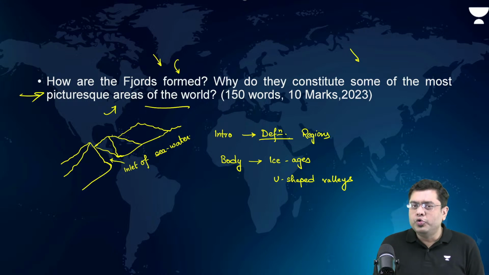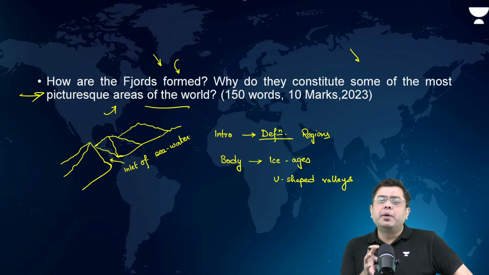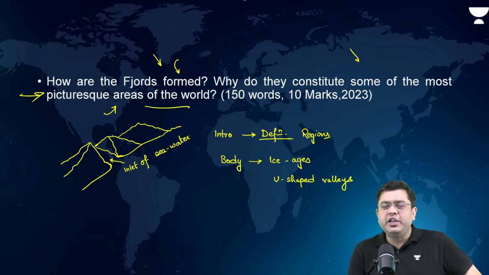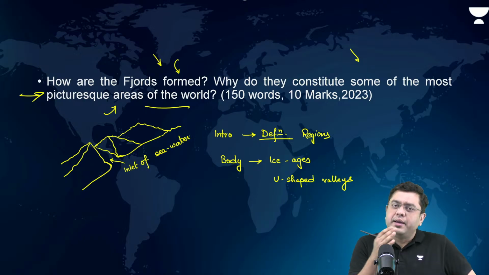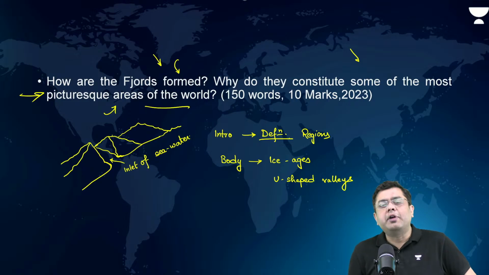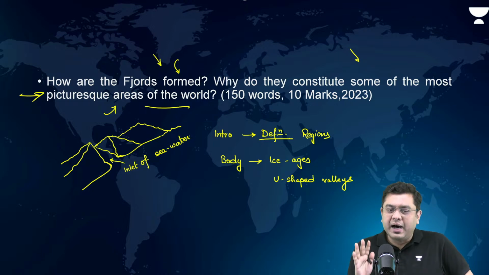What do you write in the conclusion here? The conclusion has to talk about the anthropogenic aspect, that fjords across the planet or across regions like Norway are regions of population density where it is estimated that 90% of the population resides in these regions of fjords. They are important for fisheries, for biodiversity, and even for transportation and tourism. So, hence, these form vital areas even for the anthropogenic scenario. Like that, you can conclude the answer.